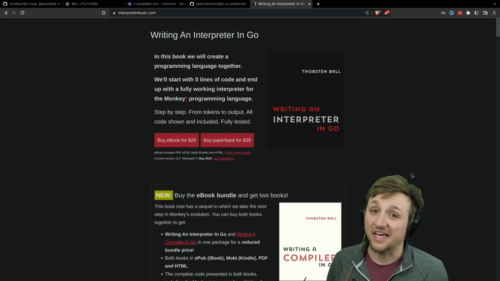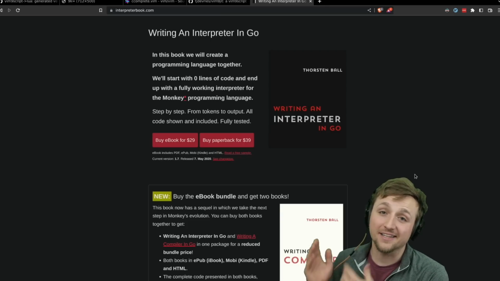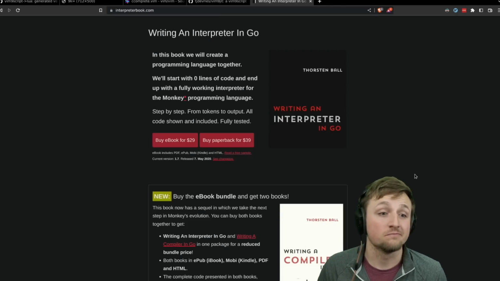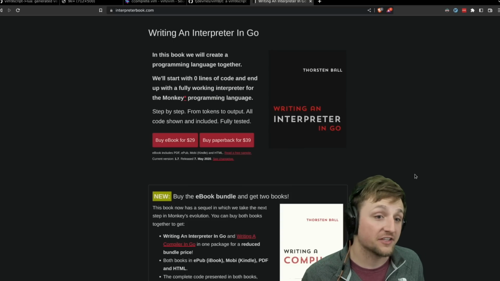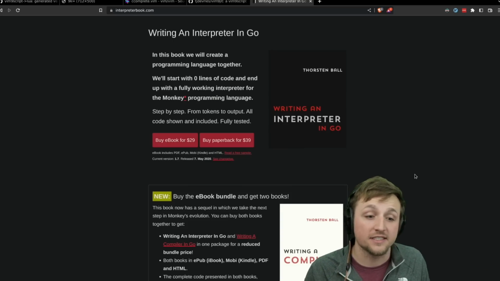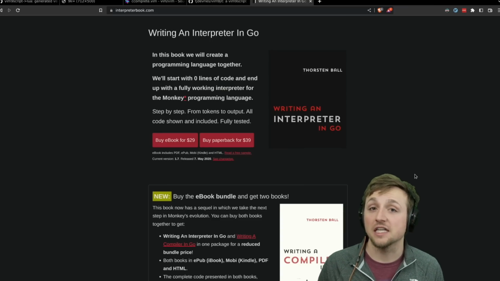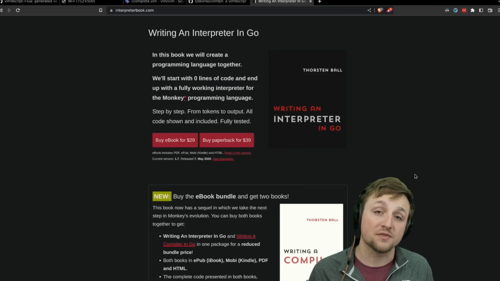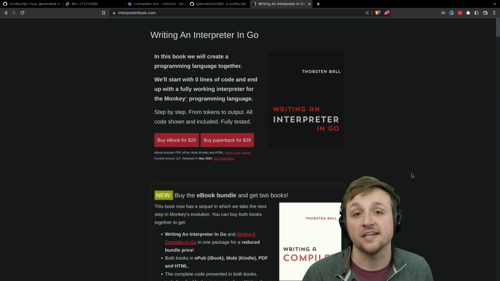But before we do that, if you want a real technical deep dive into how we made this, you should just buy this book from my friend Thorsten Ball. This isn't an ad, it's just an awesome book that I used to help me figure out how to write something that's this in-between mix of an interpreter and a compiler for this project. You can learn a lot from this book, and it's really great, super fun, and Thorsten's a great guy. He's an author, by the way. So let's show you what it looks like for our code.